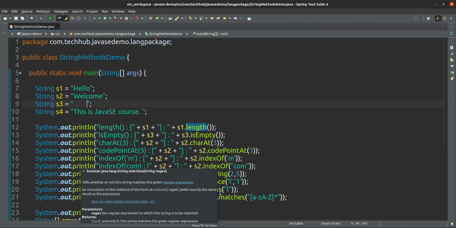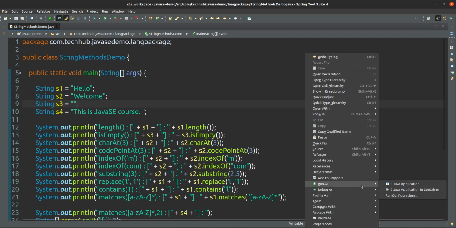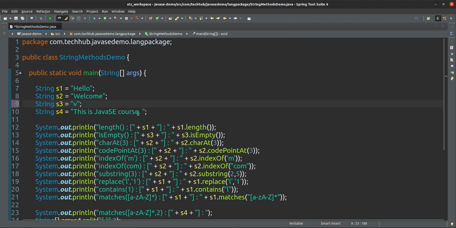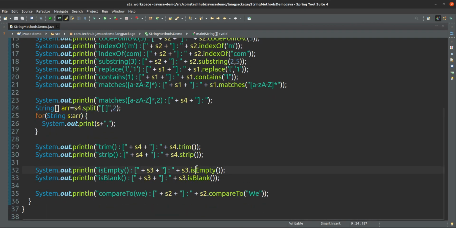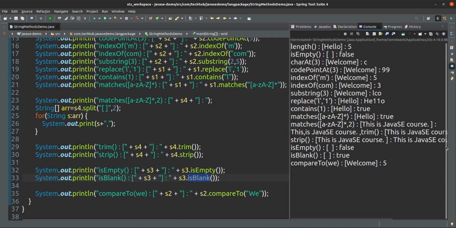Because S3 has some values, whether that is a blank, but it is not empty. Now it will give true as empty. Yes, true. Okay. But now this is not empty, but this is a blank. See, blank is empty and blank. What is the difference between isEmpty and isBlank? This is the difference only. isEmpty is false. It's not empty, but it is a blank.